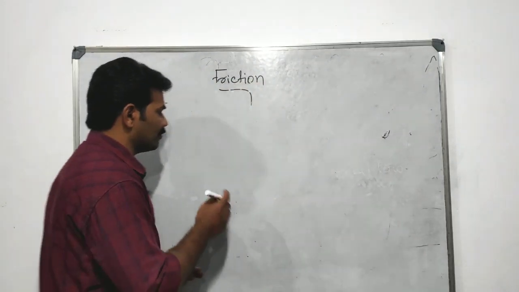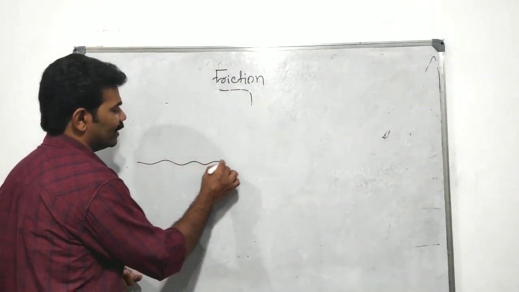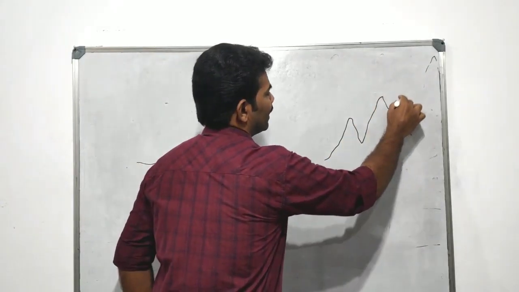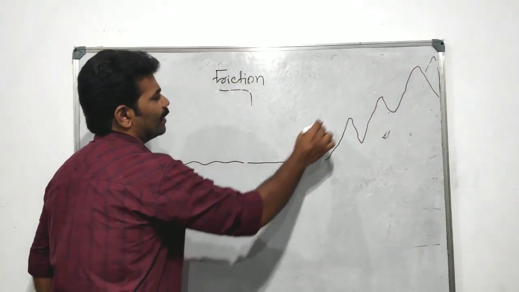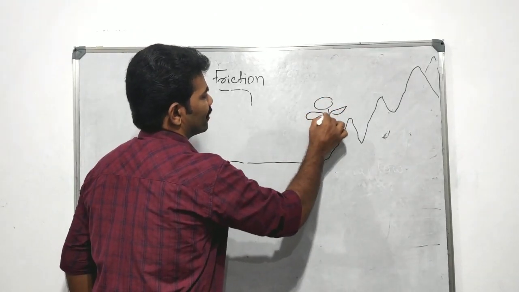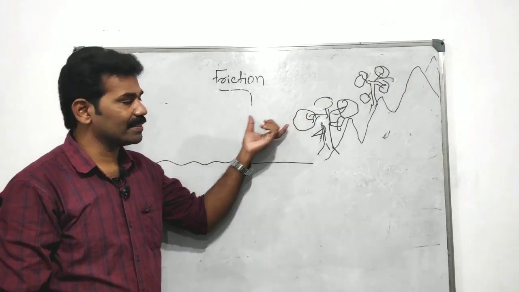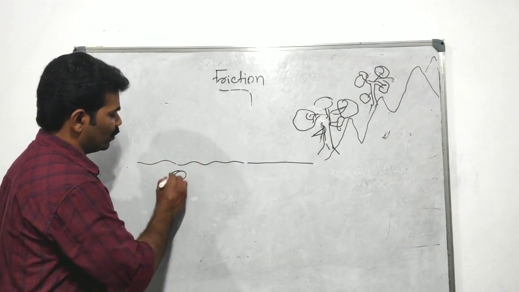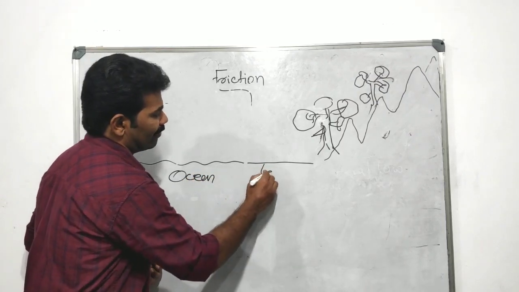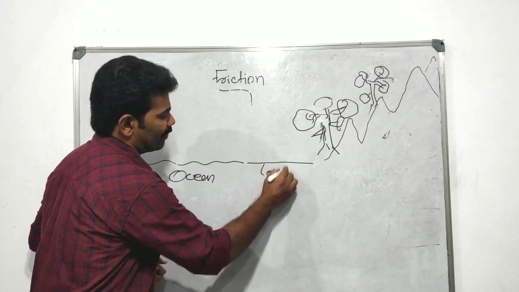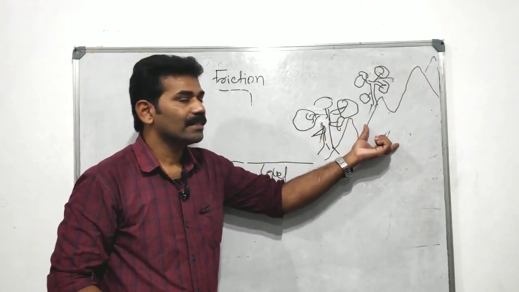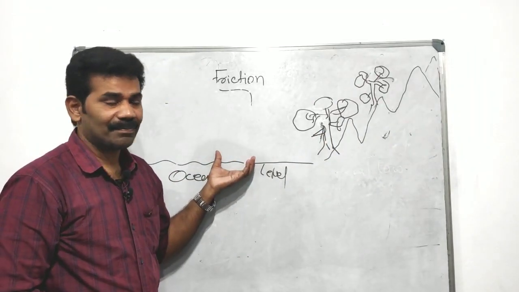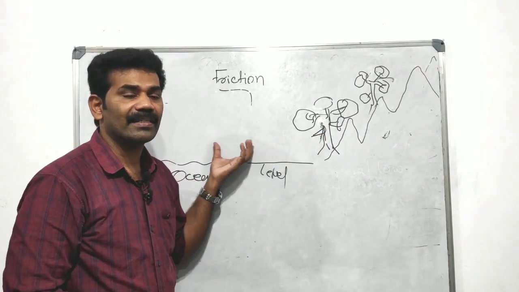We can see this with the help of the picture. Here is the ocean surface and level land. On the other hand, we can see hilly terrain and also forest. How does friction affect the speed of the wind? The earth's surface is not the same everywhere.